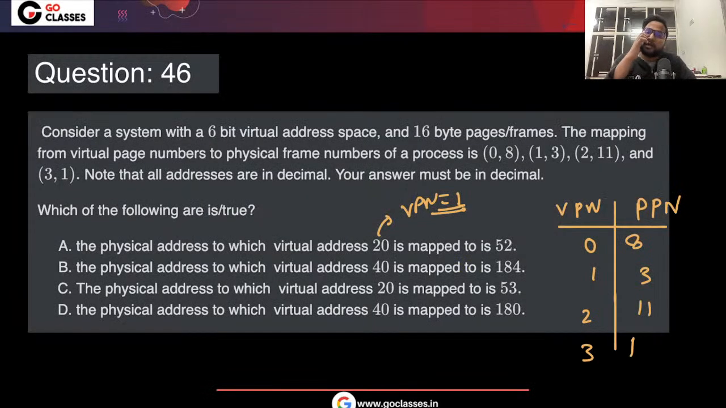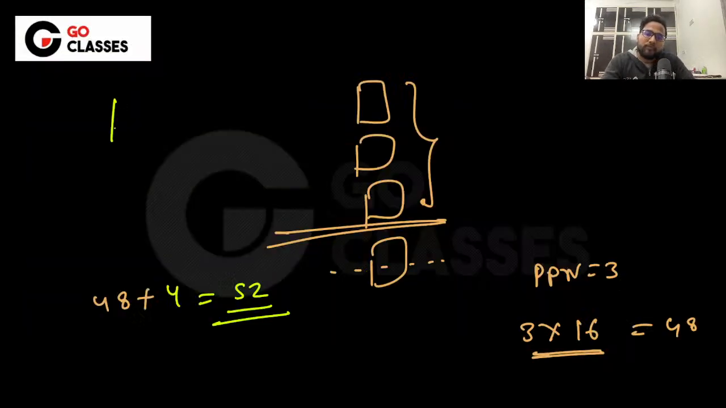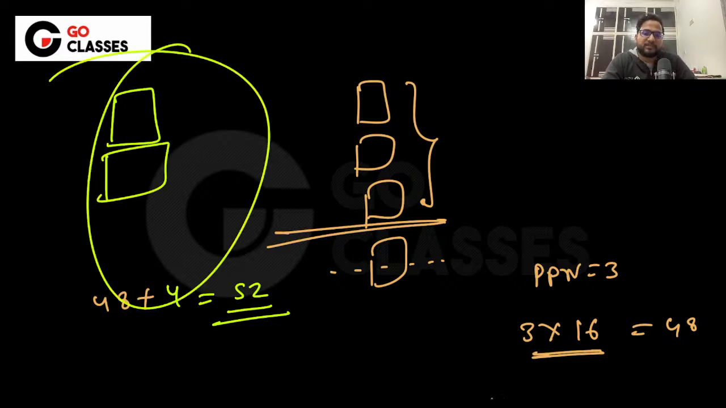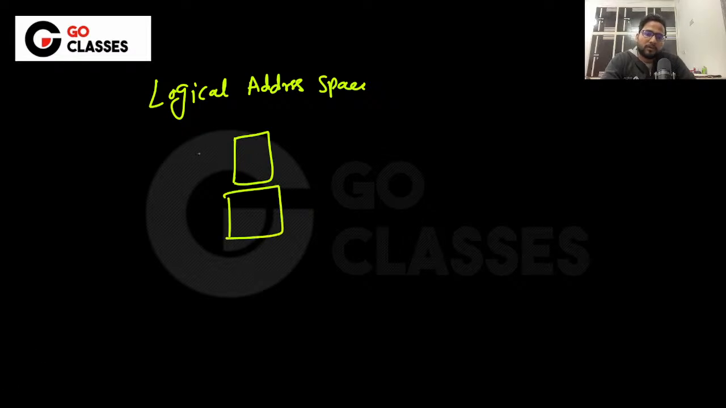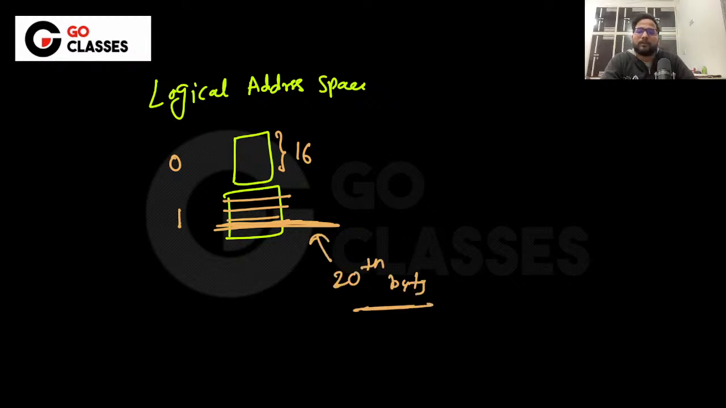What I'm trying to say? See here, this is 20. 20 is the virtual address. If the virtual address is 20, it means we have this logical address space. Let me just tell you. This is virtual page 0, this is virtual page 1, and so on. If you have 20 as an address, which means these are the 16 bytes, 17th byte, 18, 19 and 20. Basically you are talking about this particular byte, the 20th byte, or the byte number 20.